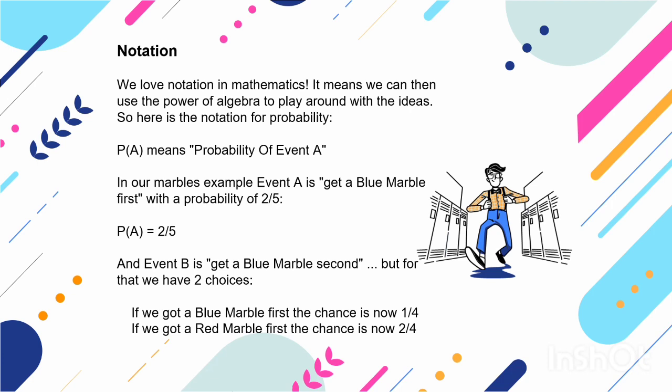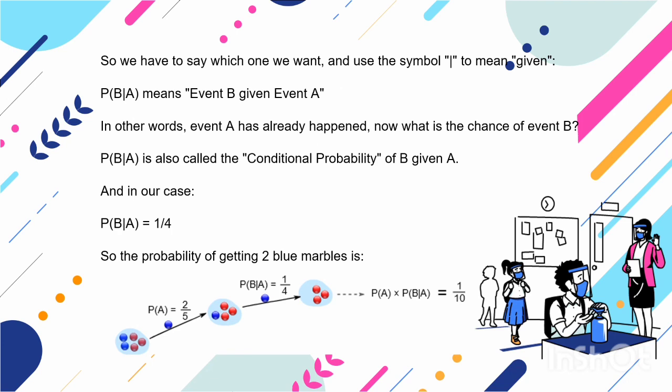But for that we have two choices. If we got a blue marble first, the chance is now 1 divided by 4. If we got a red marble first, the chance is now 2 divided by 4. So we have to say which one we want and use the symbol | to mean given. P(B|A) means event B given event A. In other words, event A has already happened. Now what is the chance of event B?